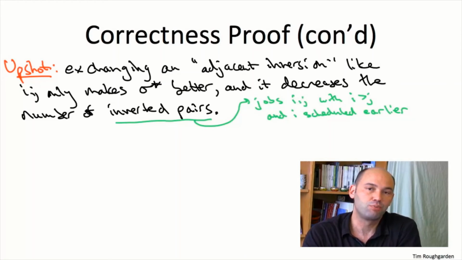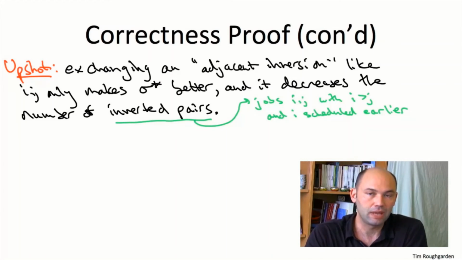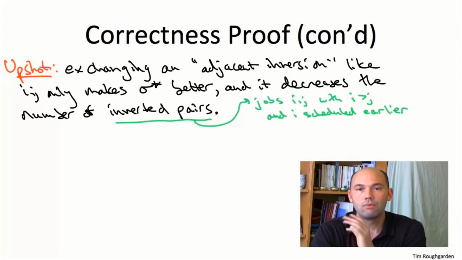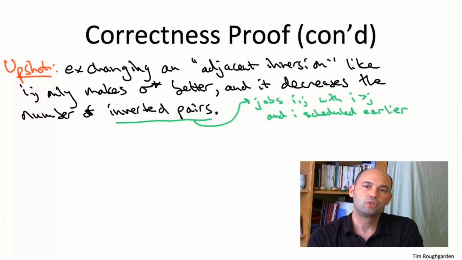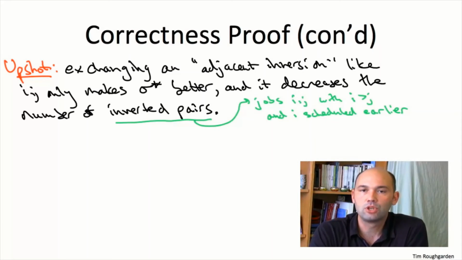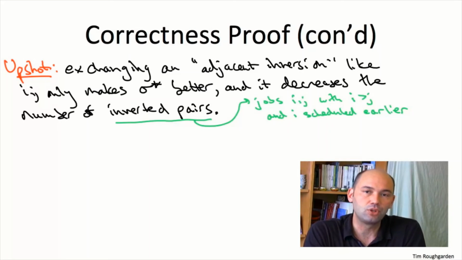So in our previous proof, we knew it was strictly better because we had no ties, and then our proof by contradiction said we were done. So what are we going to do now? What we're going to do is take this operation, which massages the schedule without making it worse, and just repeat it over and over and over again. Because actually, this operation has a second property.